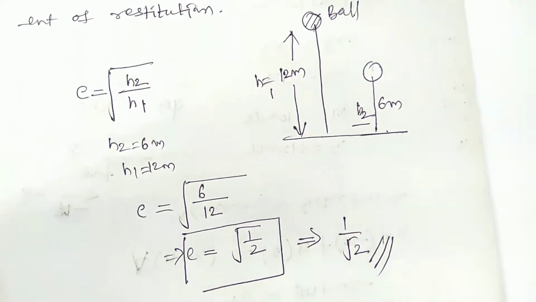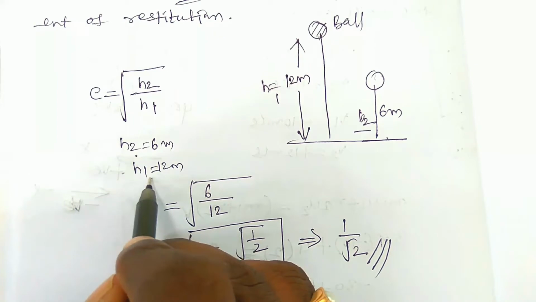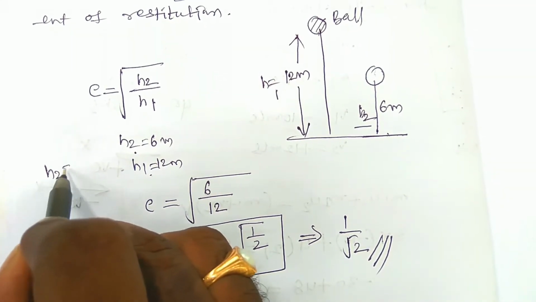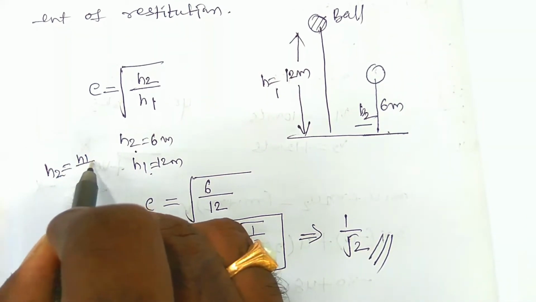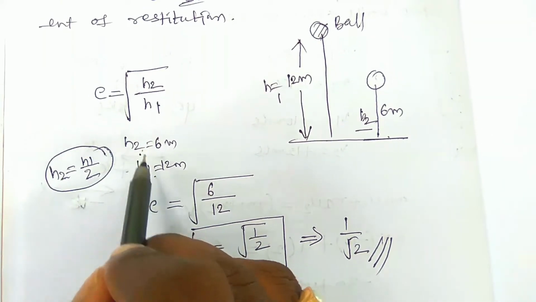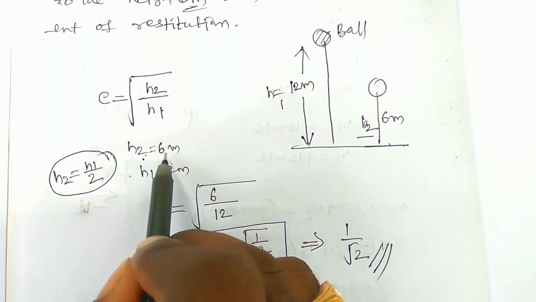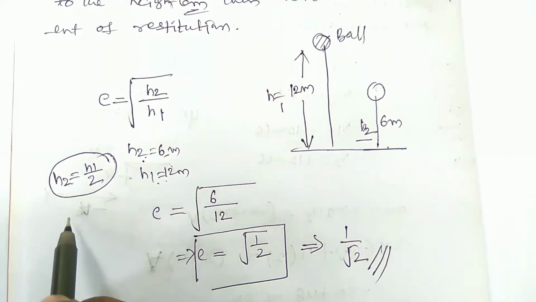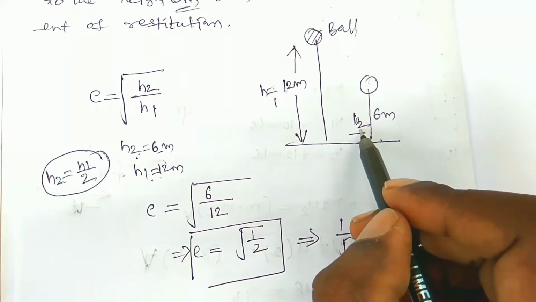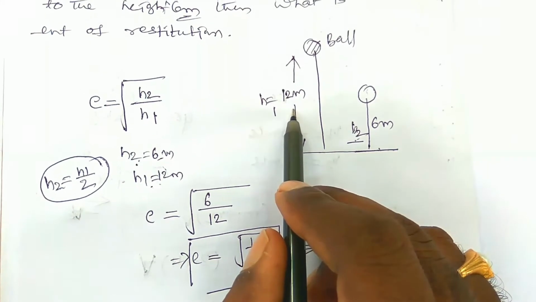Here we have to observe that H2 is equal to H1 by 2. Do you understand? H2 is H1 by 2. What is H1? 12 meters. By 2 it is equal to 6 meters. It means the rebound height of the bouncing ball is half of the height of the ball.